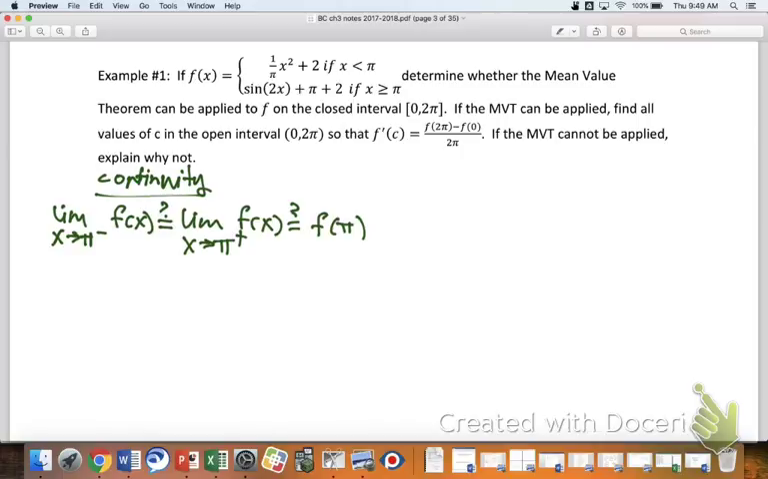And so I'm going to try that. If I just plug the pi directly into that left-hand piece, I think it's going to work out pretty nicely. It'd be 1 over pi times pi squared. So that would be pi plus 2 is maybe equal to the right side, which would be sine of 2 pi, and that's just 0. So 0 plus pi plus 2. Look at that. And that's also equal to f of pi because f of pi was contained within the sine part of this piecewise. So since all those things are equal to each other, what does that mean? It's continuous, yes. So continuity, check.